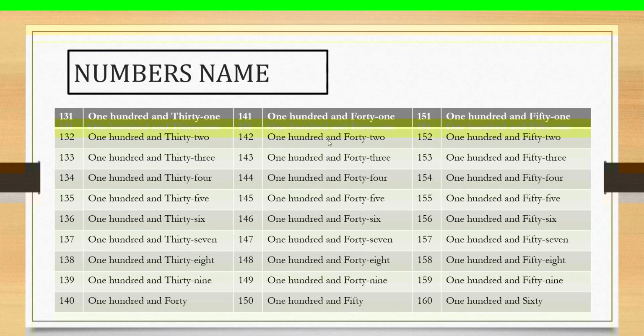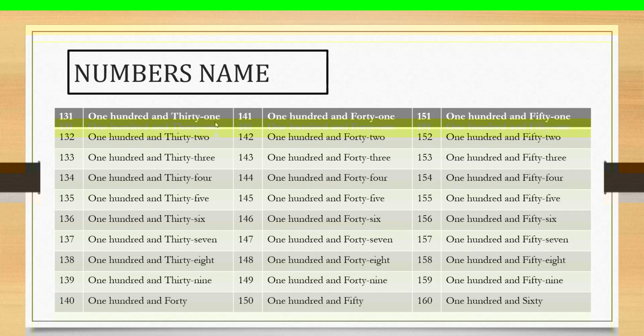Next, in this slide, you can see the numbers 131 to 160. Yes, students, who can count the numbers 131 to 140?